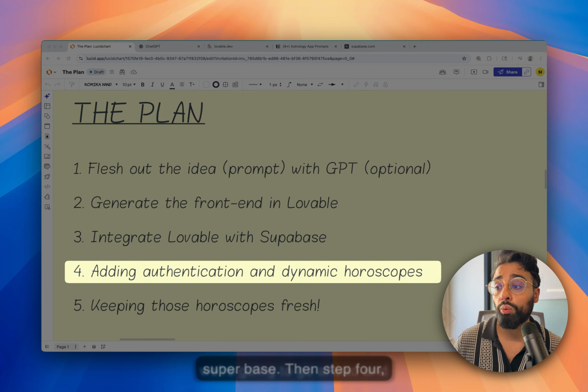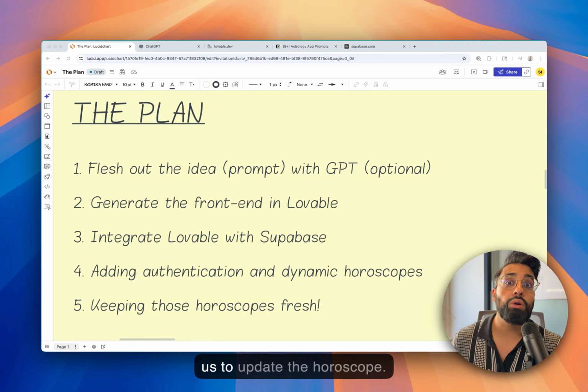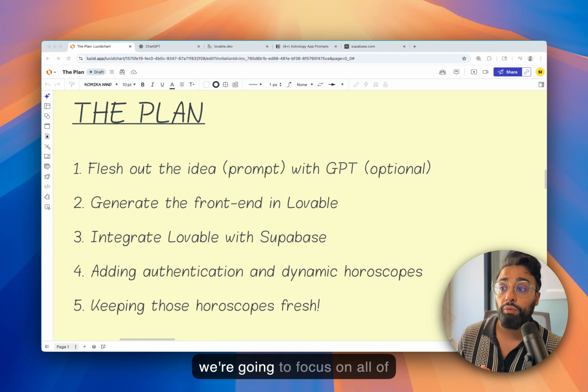Then step 4, we're going to go ahead and add authentication. We're also going to create the ability for us to update the horoscope so that they are dynamic. When I say dynamic, what we want is essentially a new horoscope every single day. We want it to be different, right? So we're going to focus on all of that in step 4.